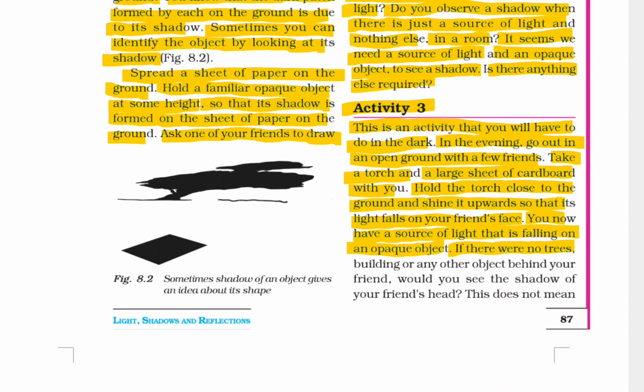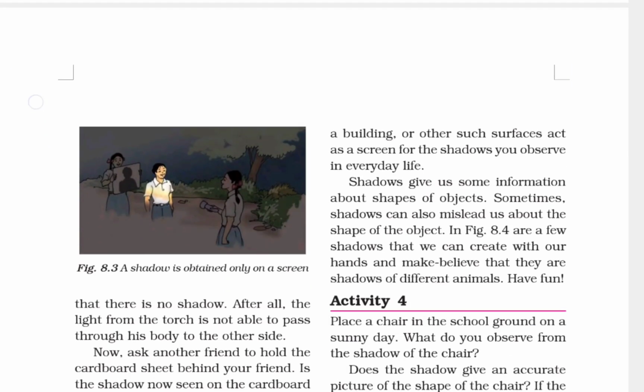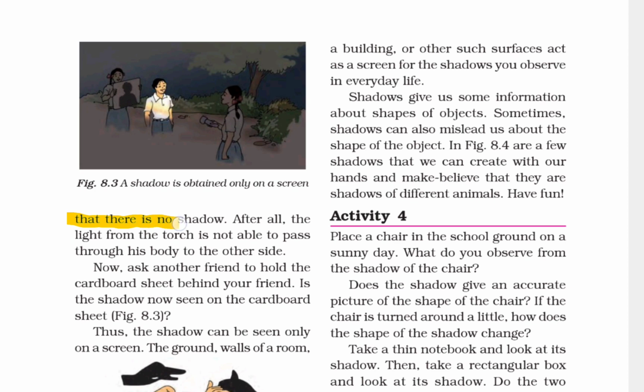If there were no trees, building or any other object behind your friends, would you see the shadow of your friend's head? This does not mean that there is no shadow.